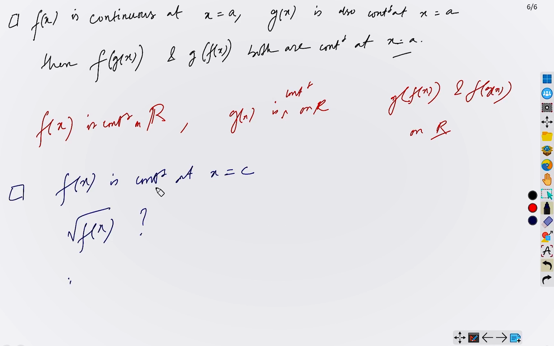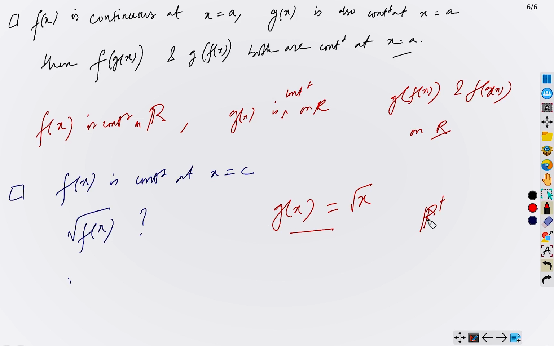Now if you go by the definition logically, it might be difficult to solve. But what we are going to do here is apply the composite function theorem. We will assume another function, say g of x equals root of x. Now we know that g of x is continuous on the whole of R plus, right?